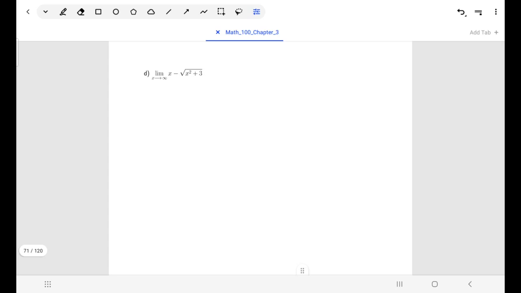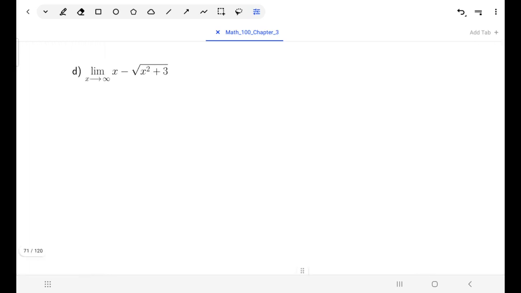All right, another one. And this is another one that's difficult when you first look at it and think about what it could possibly be. I see here as x goes to infinity, I'll have x, which is going to become infinitely large, minus this square root, which will be infinitely large. You may be tempted to say 0 is the answer because you'd say, oh, infinity minus infinity, it must be 0. And the answer is maybe it is, but it doesn't necessarily have to be. Infinity minus infinity is indeterminate.